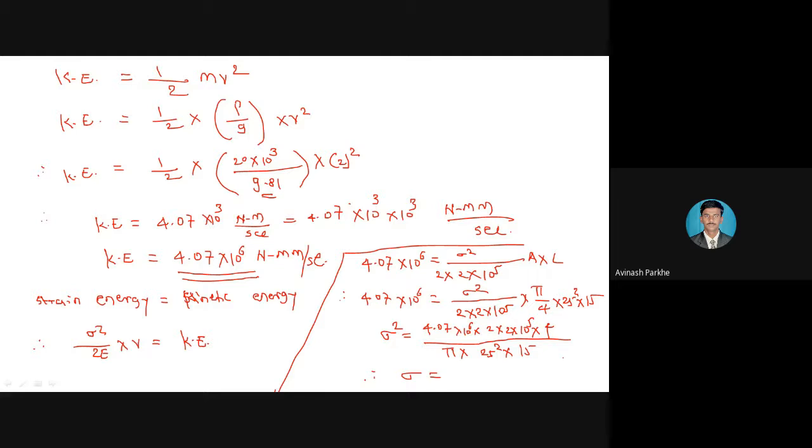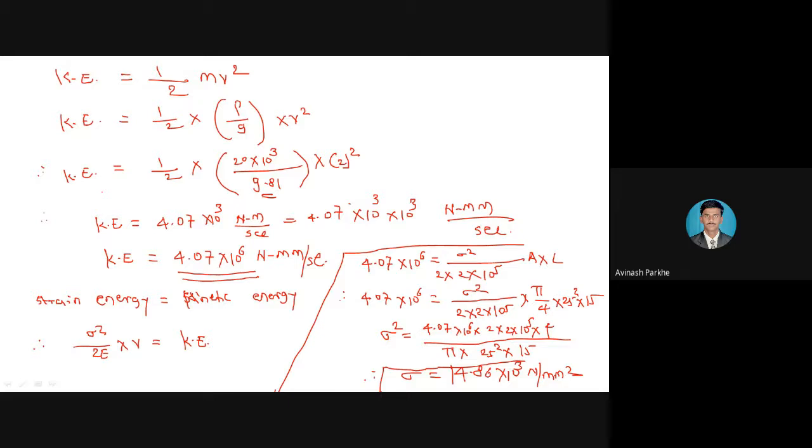Yes, 14.86 into 10 raised to 3 Newton per mm square. This is the stress induced in that particular steel rod. Sigma is equal to 14.93, not 10 raised to 6. It is 10 raised to 3.